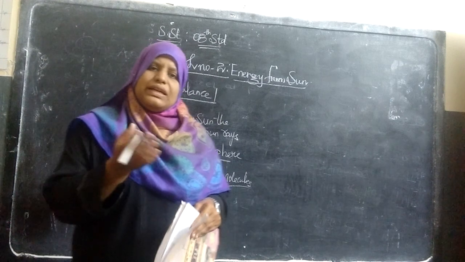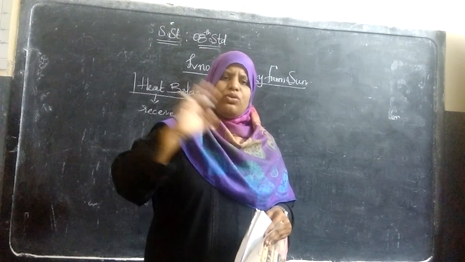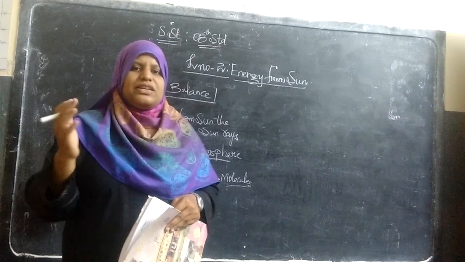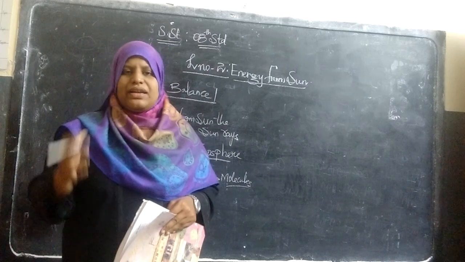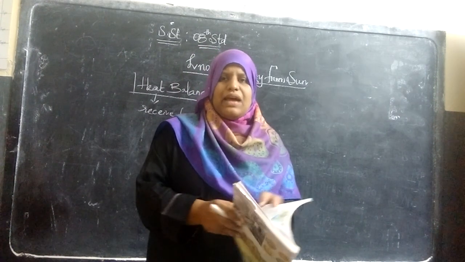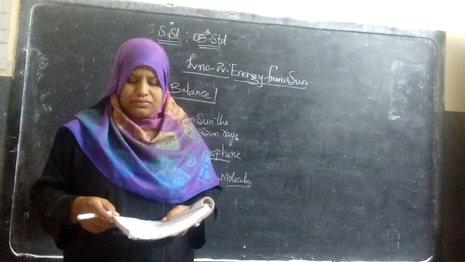It becomes cooler and cooler, just like I have been saying now. The more it receives, the warmer and hotter the climate, and the less it receives, the cooler the climatic condition. So it should be balanced, so that it will have moderate climatic conditions, whatever the seasons may be.